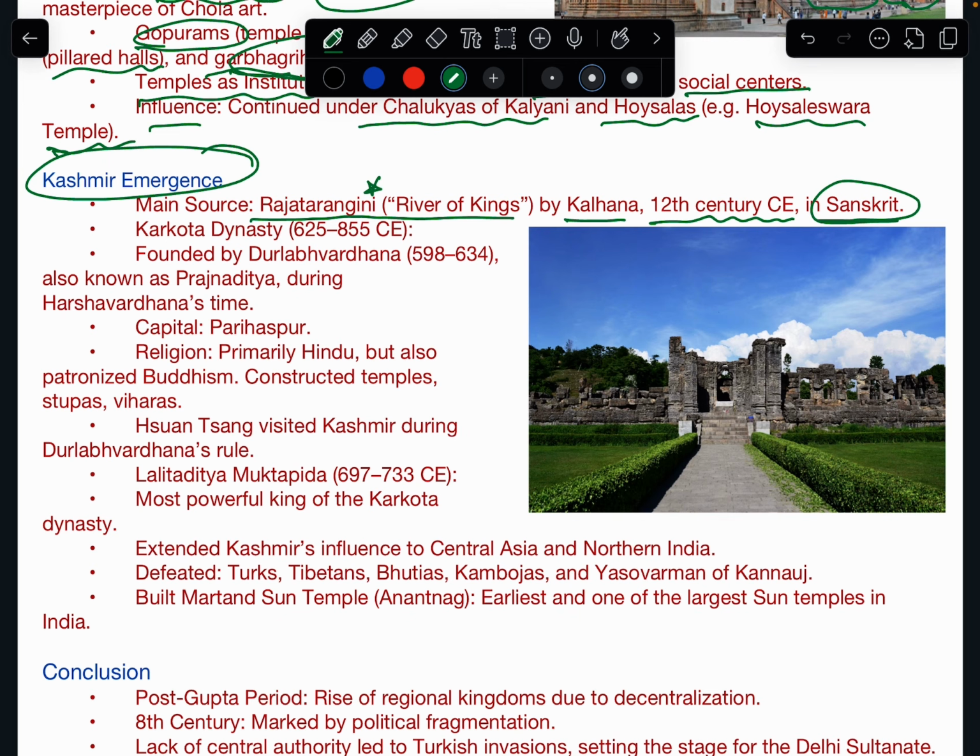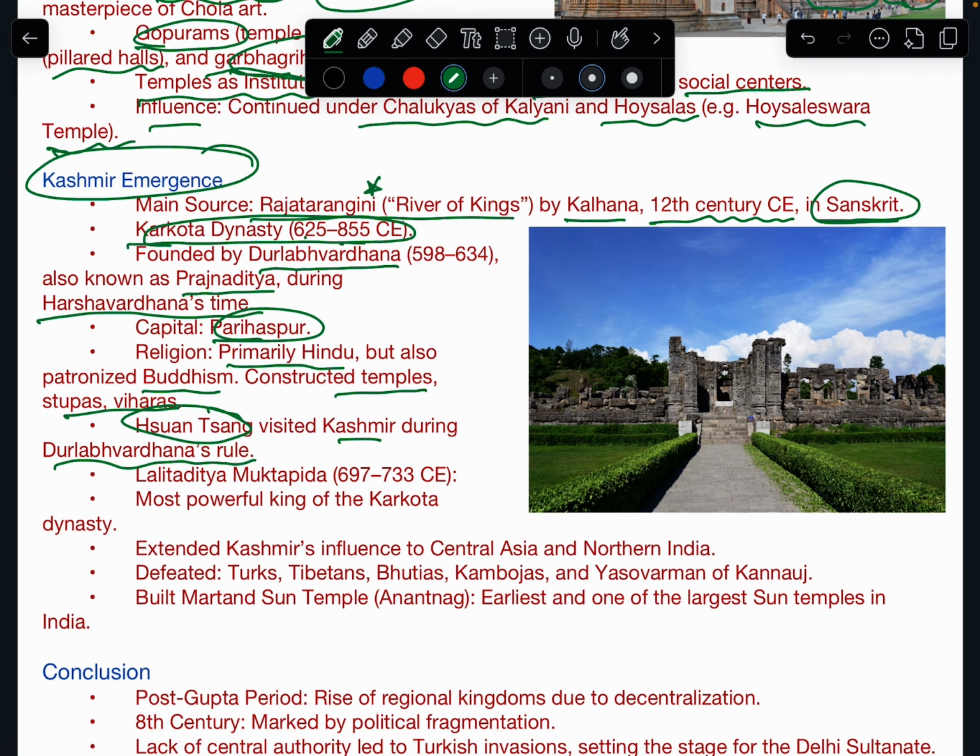And the Karkota dynasty was ruling Kashmir from 625 CE to 855 CE, founded by Durlabhavardhana, also known as Pragnaditya. During Harshavardhana's time, the capital was Parihaspur. Religion was primarily Hindu but they also patronized Buddhism. They constructed temples, stupas, viharas. Xuanzang visited Kashmir during Durlabhavardhana's rule. So this you have to remember.